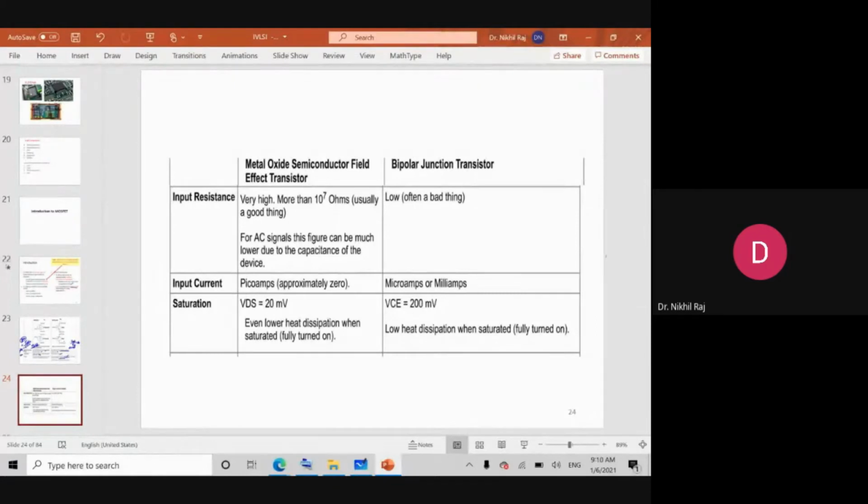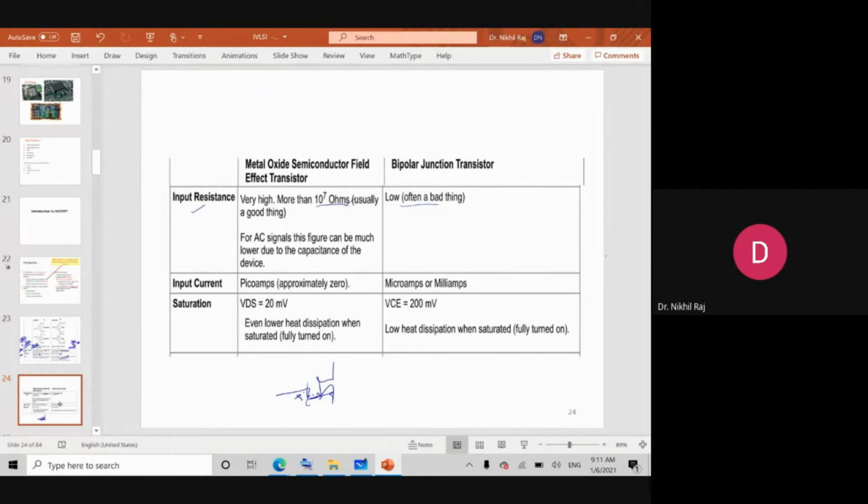Comparing the input resistance, the MOSFET has an input resistance in the megaohms or greater, whereas in a BJT it is low. Why is it high? Because the gate is insulated, so there is no path from the gate to the channel. There is very little current, and if you neglect the leakage current, it is almost zero current flowing. So a very high resistance is there.